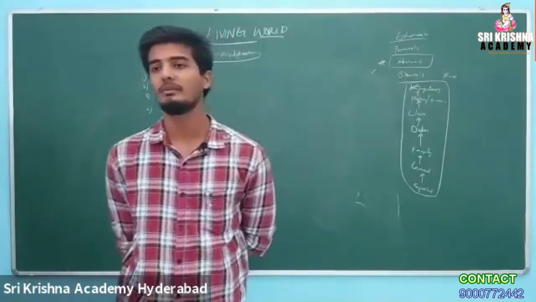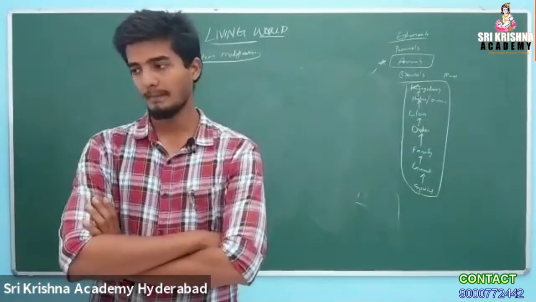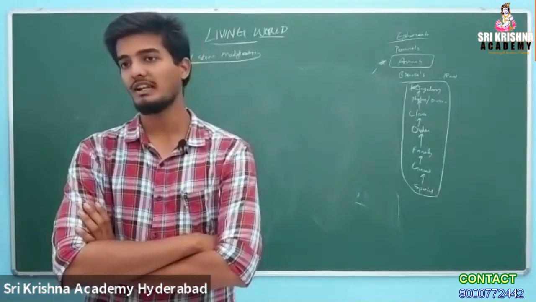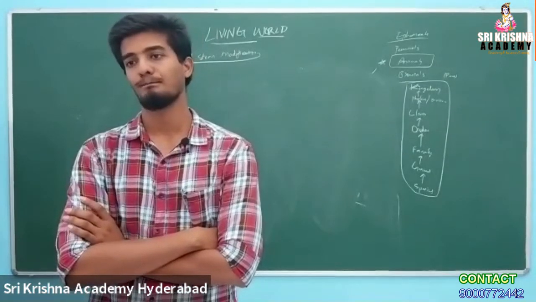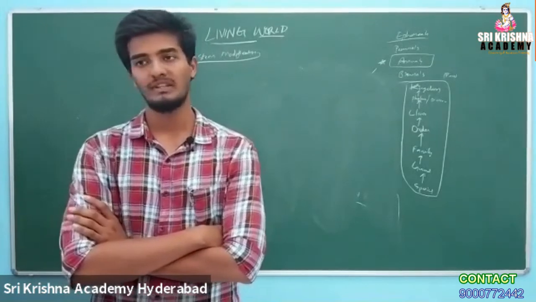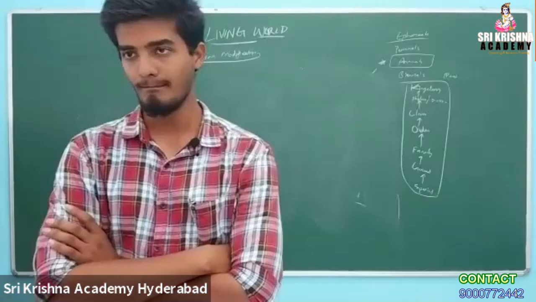Rhizome. Can you tell me about rhizome? It is an underground stem modification. Examples? Ginger, turmeric, banana.